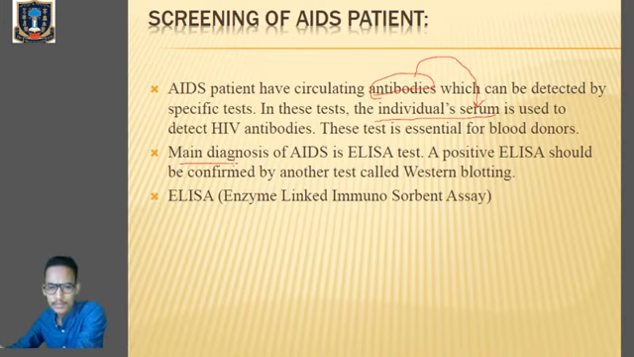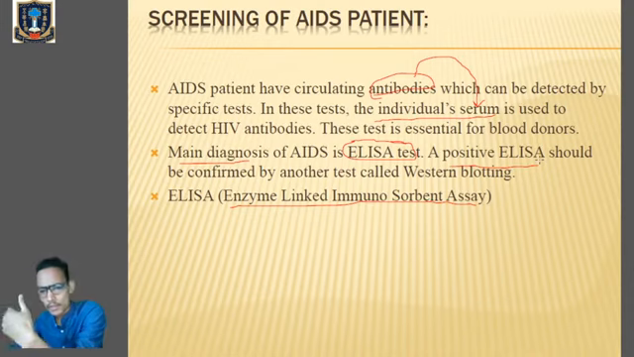Main diagnosis of AIDS is mainly done by a test called the ELISA test. ELISA test. Can you remember the word? ELISA means enzyme linked immunosorbent assay. So the ELISA test is mainly performed to diagnose whether individuals are infected by the HIV viruses or not. If the test result of ELISA comes positive, then for confirmation of whether an individual is HIV positive or not, another test called the Western blotting test is performed.